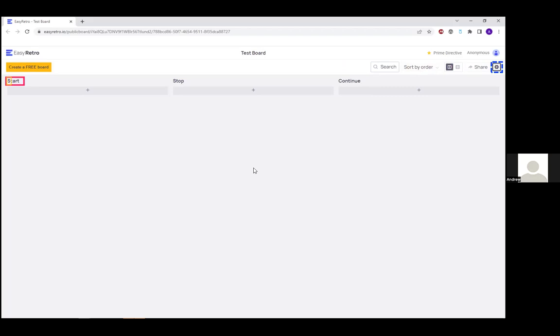Main landmark, heading level 2, start. So then we go to a level 2 heading saying start. Button, add new message. Heading level 2, stop. Button, add new message. Heading level 2, continue. Button, add new message.